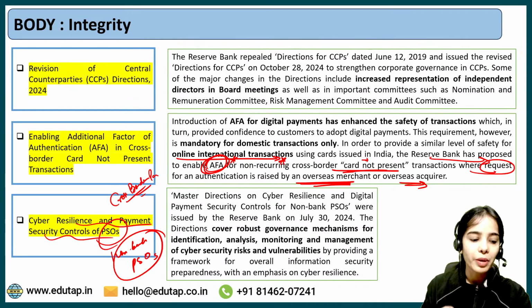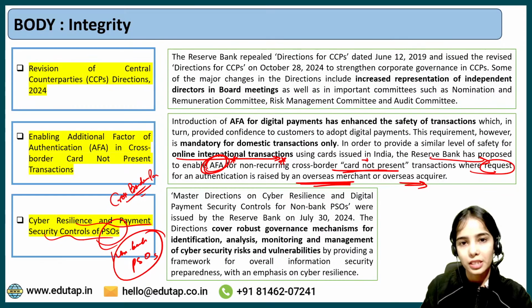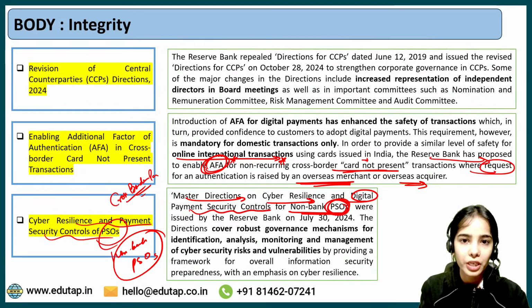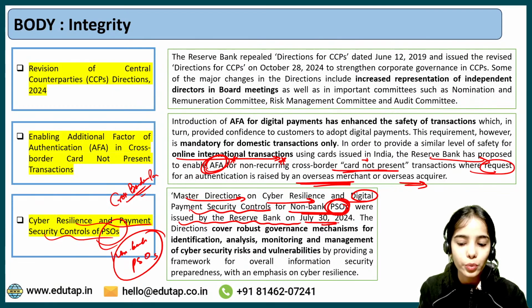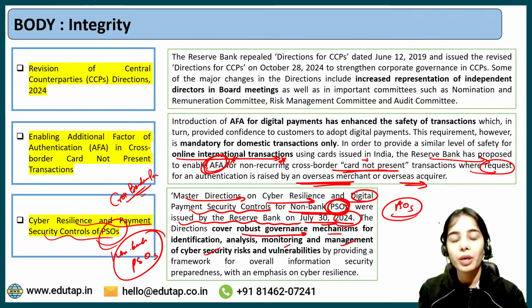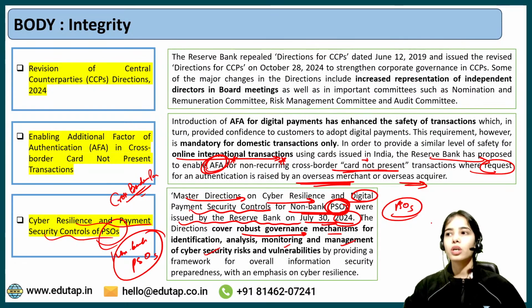So cyber resilience and payment security controls for the payment system operators. The Master Direction on Cyber Resilience and Digital Payment Security Controls for Non-Bank Payment System Operators was issued by the Reserve Bank on July 30, 2024. The directions cover robust governance mechanisms for identification, analysis, monitoring and management of cyber security risk, because payment system operators are handling the payments of millions of people, thousands and lakhs of people, who are doing payments through the different payment system operators.